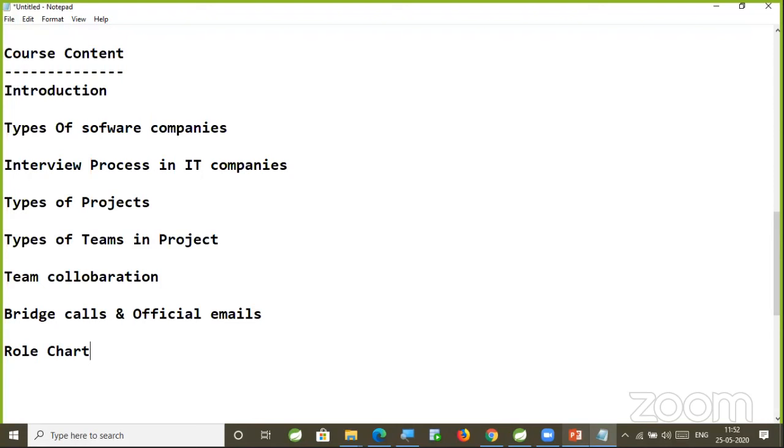How will the positions be available in the IT industry? Once you join a company with 3 years of experience, what role and what designation are you going to get, and how are we going to get promotions in the IT industry? That will be discussed as part of the role chart. Fine. After completion of this, our introduction part will be done for our real-time project.